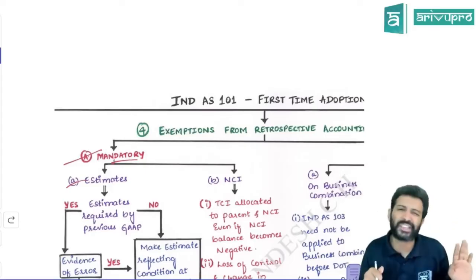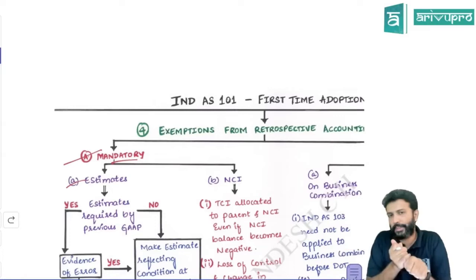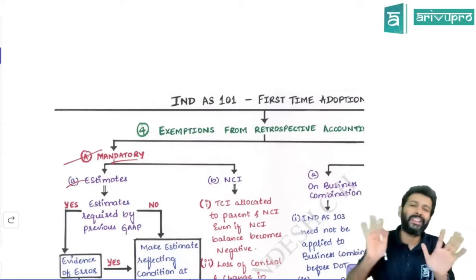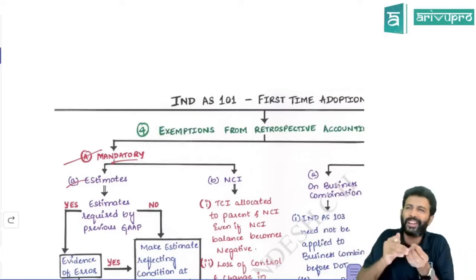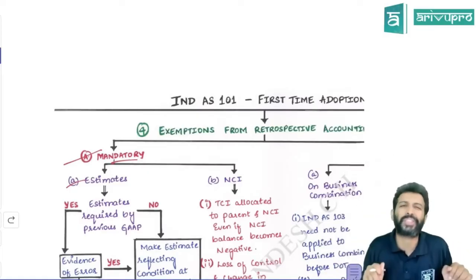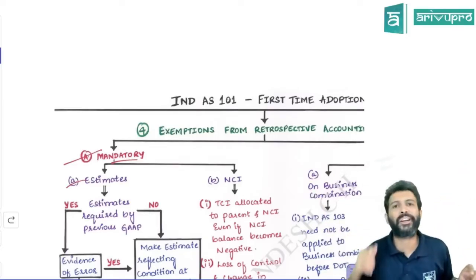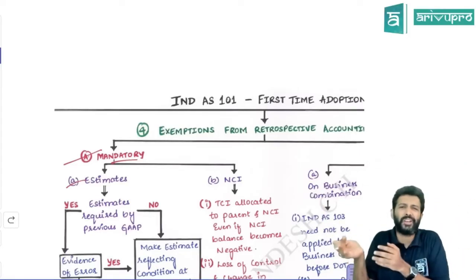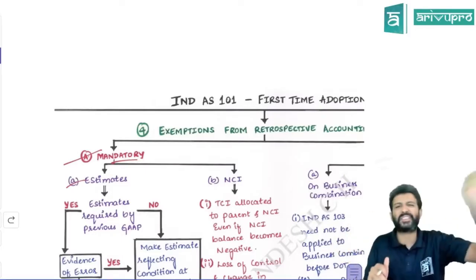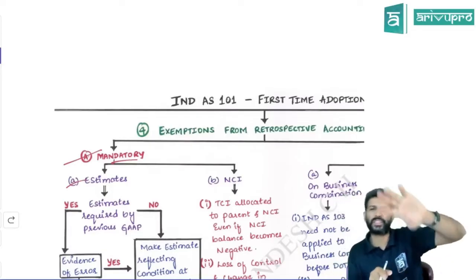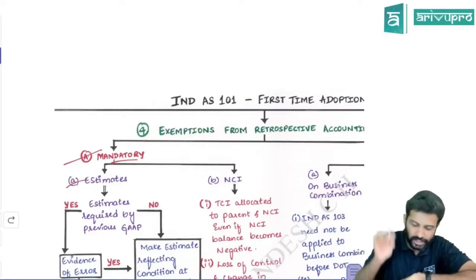You have to use Ind AS estimates. However, if the previous GAAP had estimates and there was no error in those estimates, then Ind AS estimates on the date of transition you can ignore. It's not required because the estimates are all based on circumstance. When you are applying AS, the circumstance could be different, and later on, when you started applying Ind AS, circumstance would have changed. So obviously, based on circumstance, the amount also would change. That's the reason previous estimates you need not revise. On the date of transition, whatever is your old accounting standard estimate, same thing you can take. No need to change that.